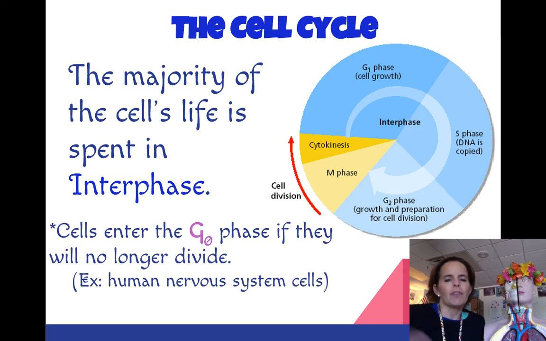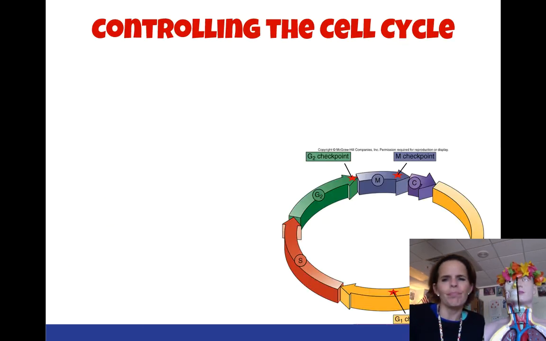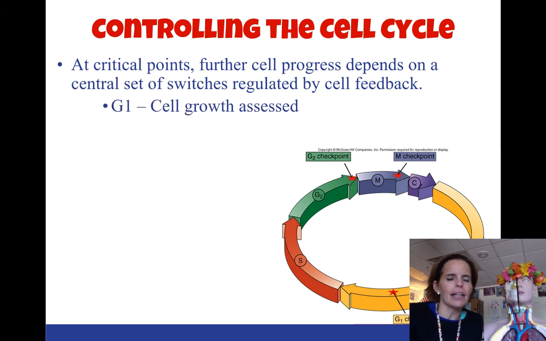There are, just as an FYI, some cells that no longer go through cell division, like the cells of the human nervous system. Once they've divided once, that's all they get to do. We have all kinds of feedback switches in our cells that control how many times the cell can go through cell division. So take a look at the diagram.